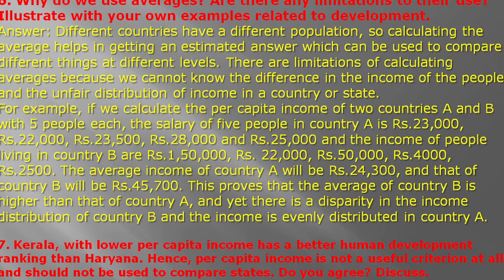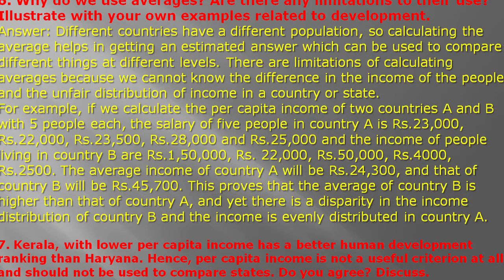For example, if we calculate the per capita income of two countries A and B with five people each, the salaries of the five people in country A are rupees 23,000, rupees 22,000, rupees 23,500, rupees 28,000 and rupees 25,000. The incomes in country B are rupees 1,50,000, rupees 23,000, rupees 50,000, rupees 4,000 and rupees 22,500.